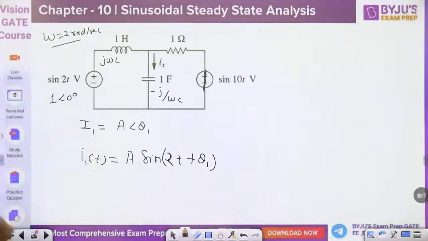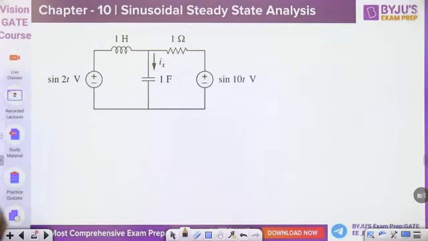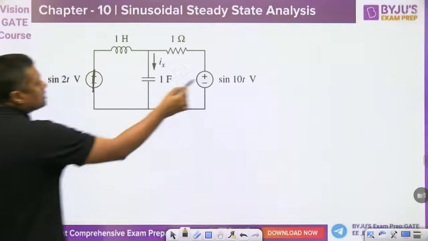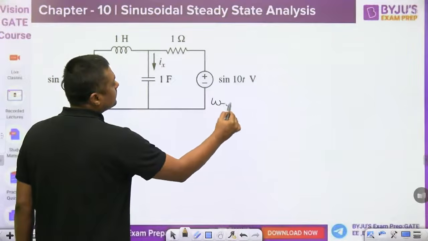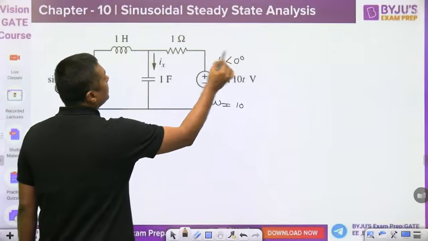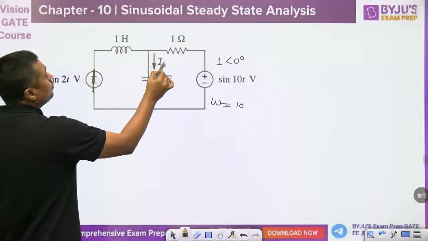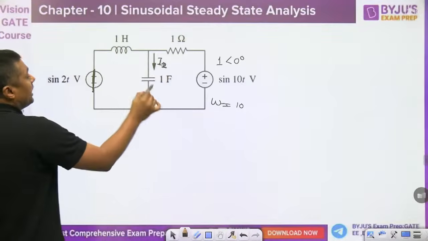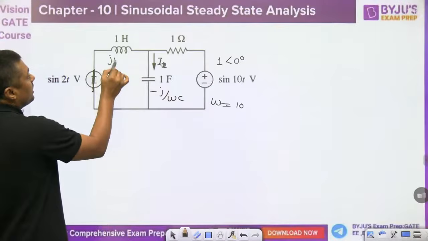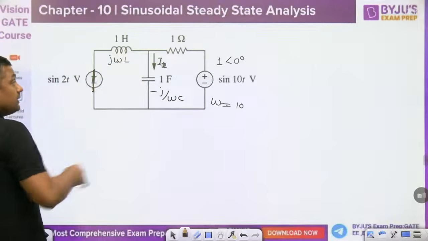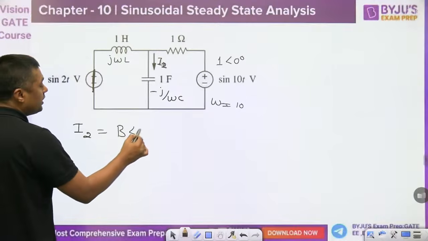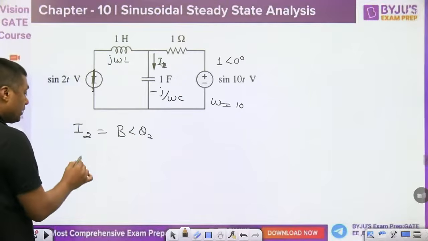First of all, convert it into time domain. Then the second case: make it short circuit, superposition theorem, it will become 0. What is the omega here? 10. Then that is written as 1 angle of 0 degree. This is the phasor I2, and that is replaced by minus j by omega C. Here omega is 10, j omega L, here omega is 10. Then find the I2. Suppose you are getting B angle of theta 2. Then convert it into time domain.